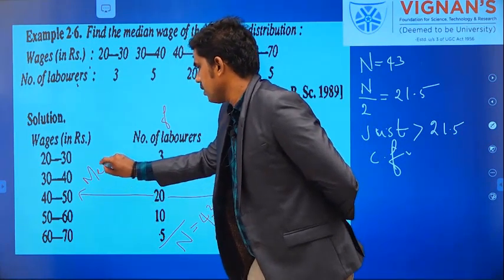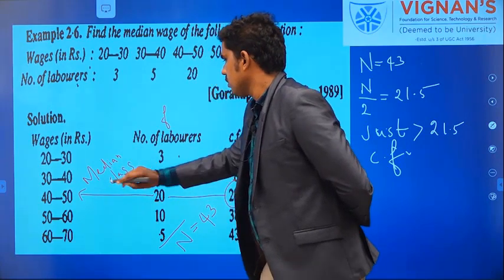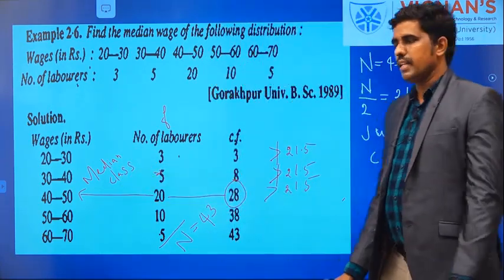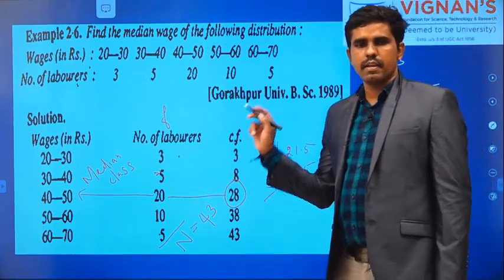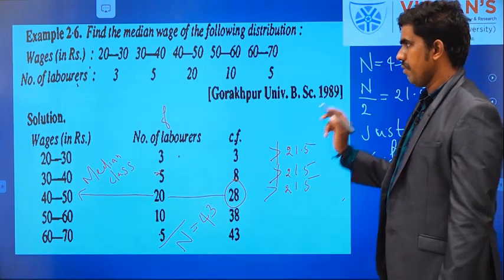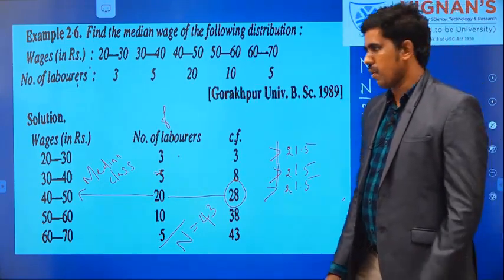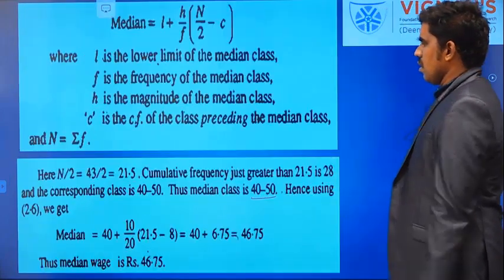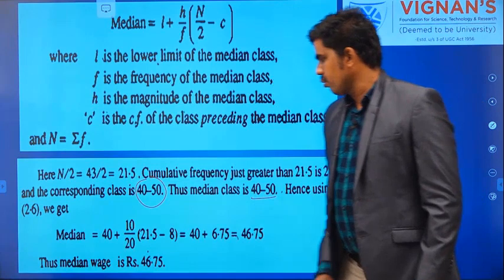In this way you have to find the median class. The median class plays an important role when we are finding the median for interval type problems. So I already found the median class, which is 40 to 50, right?